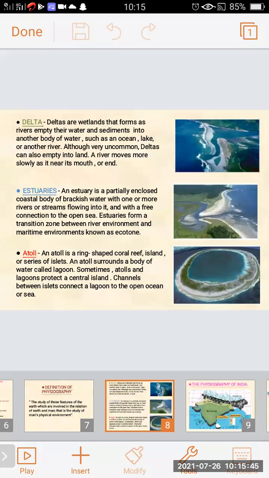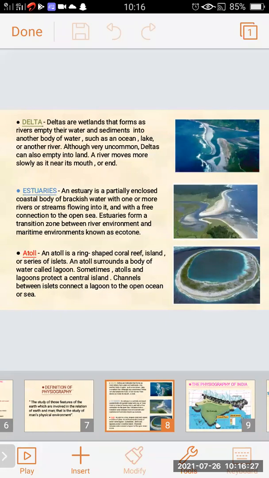So deltas are the wetlands that are formed as rivers empty their water and the sediments which they carry into another water body, such as an ocean, lake, or another river. Although very uncommon, deltas also empty into land. The flow of the river is slow as it nears its mouth or ending point. It's called a delta.